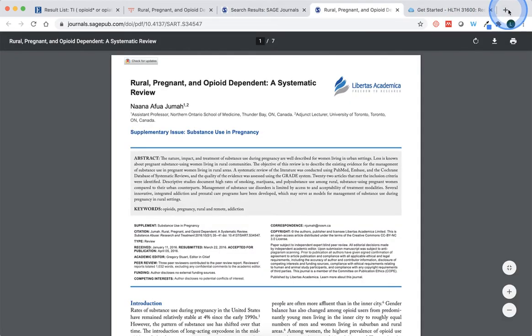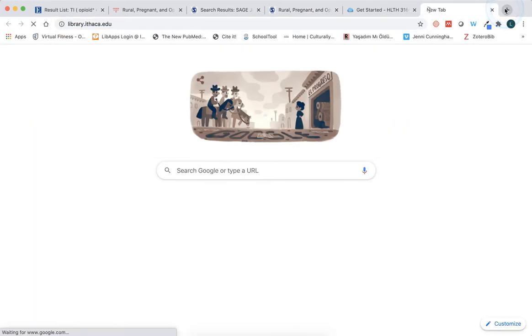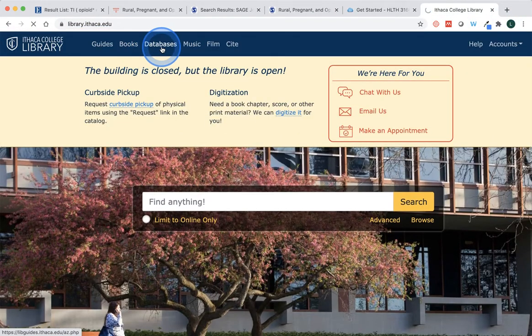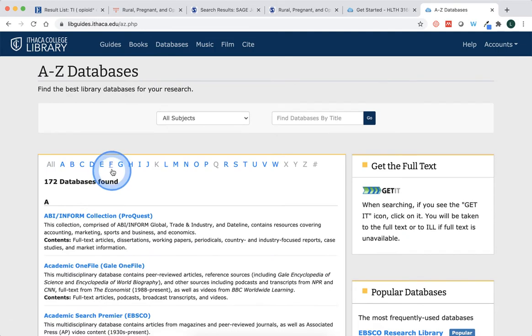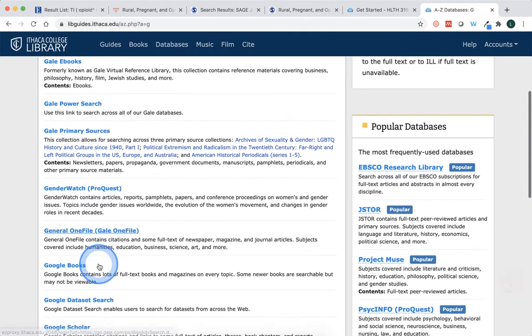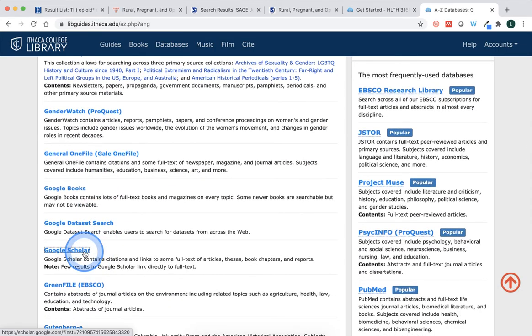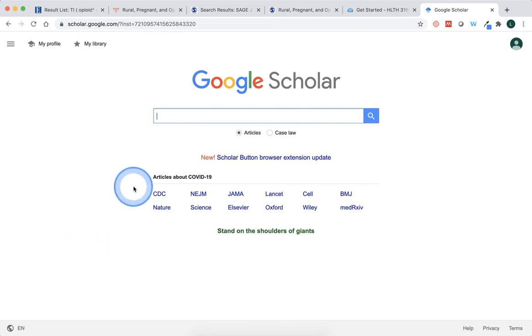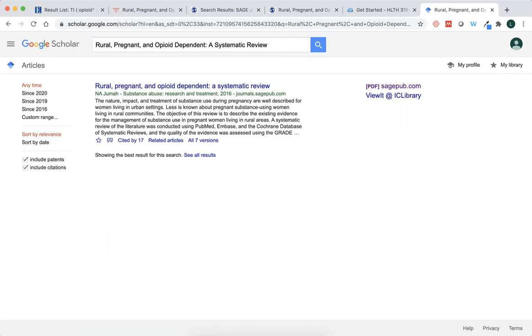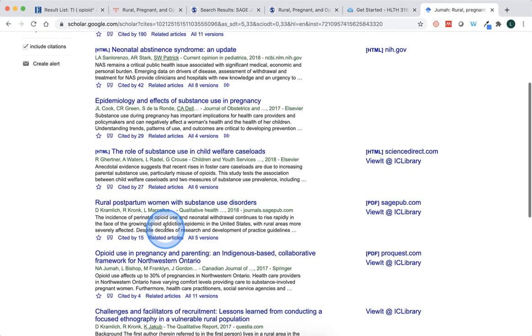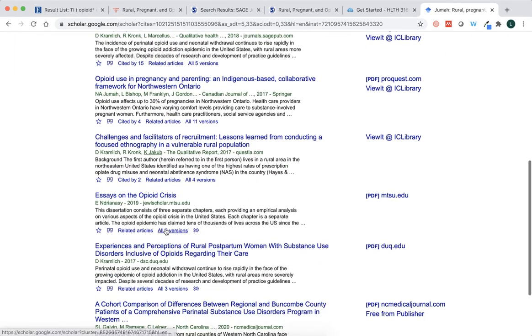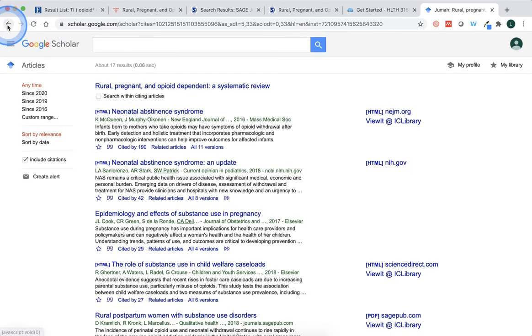So another thing that we went over also is going to Google Scholar from the library's homepage. You'll get access to our full text content. So I'm just going to go into Google Scholar quickly from here. And you'll get access to more full text this way. So another thing, the content I had mentioned was the cited by. So this article was published in 2016, but 17 other studies have cited it. So yet another way to find articles. So just wanted to mention that.